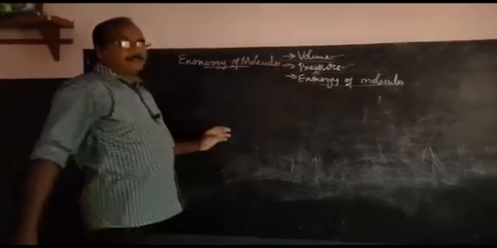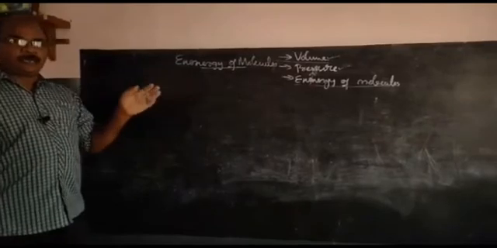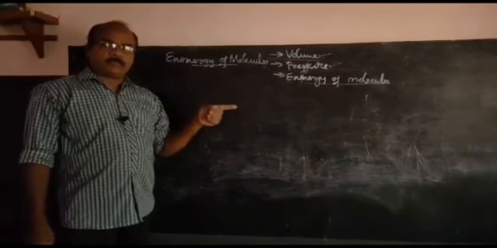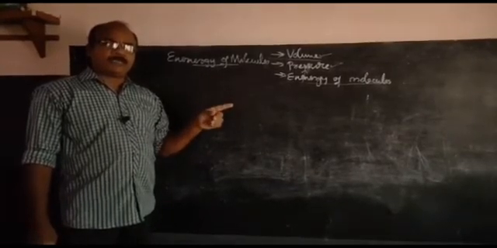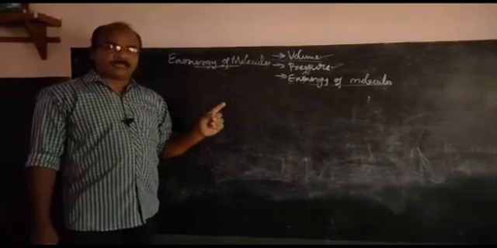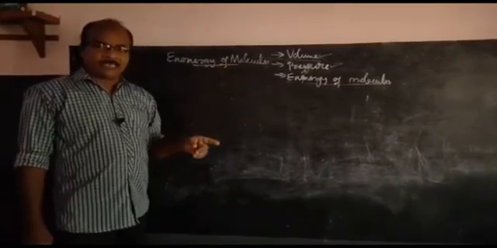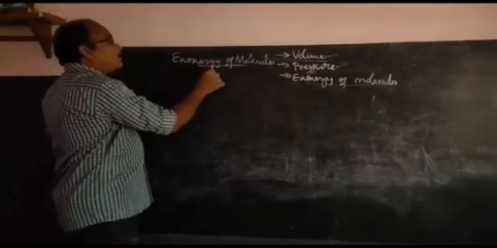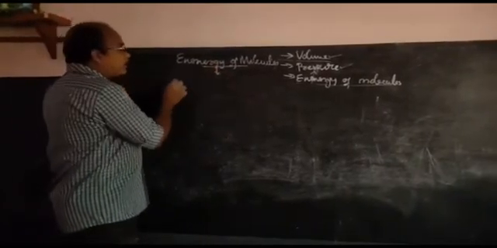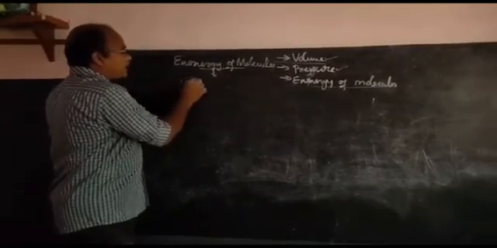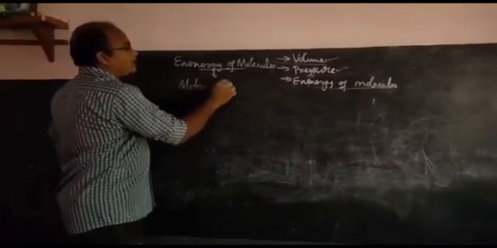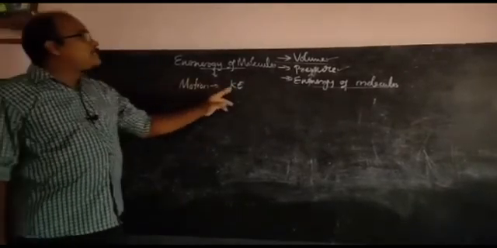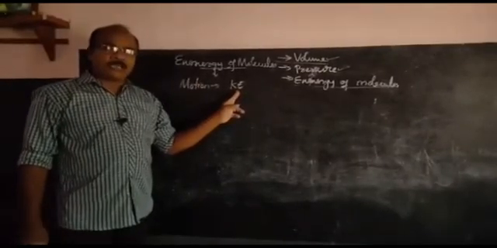We learned earlier in the third point and the points after, the particles are under random motion, they collide with one another, they collide with the walls of the container, they exert a force on the surface of the container, the collision is perfectly elastic, etc. Regarding the energy of the molecules, we know that a particle under motion has kinetic energy. It is the energy possessed by a body under motion.